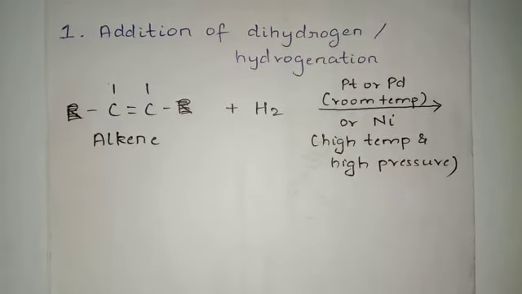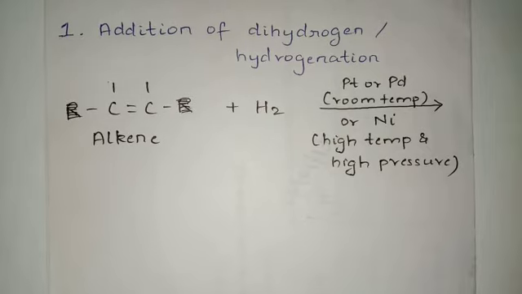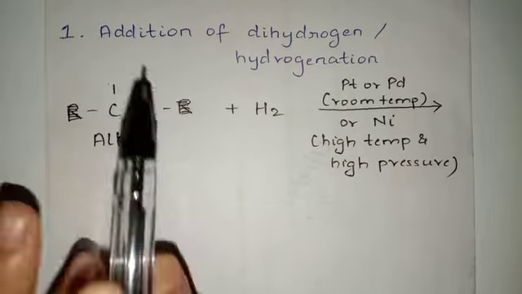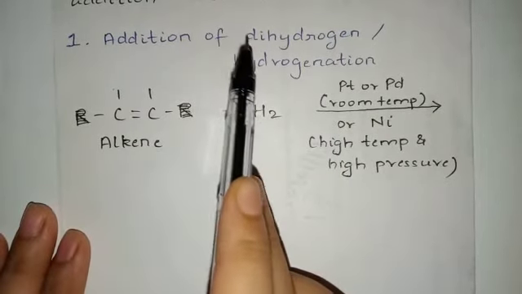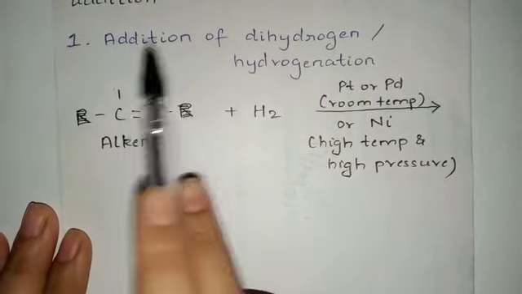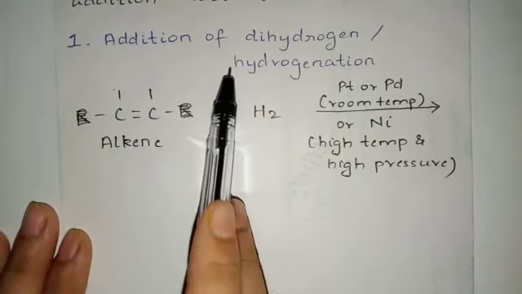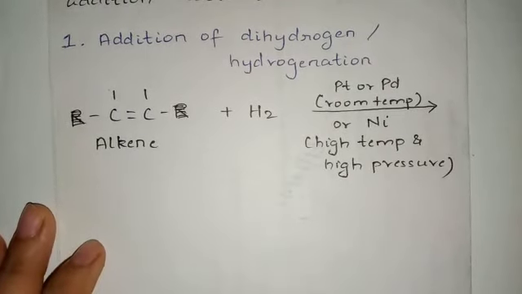Now students, the first chemical property, this reaction you have already studied in the alkanes part. It is addition of dihydrogen. Students, dihydrogen means H2. Addition of dihydrogen is also known as hydrogenation. Again, what is the meaning of hydrogenation? It means addition of hydrogen, that is H2.